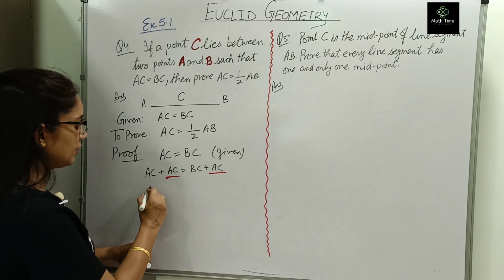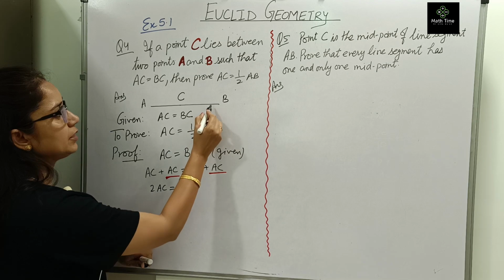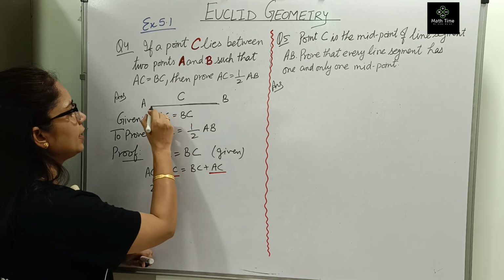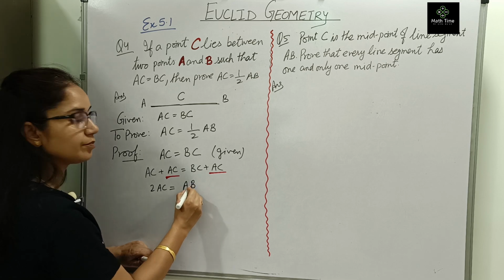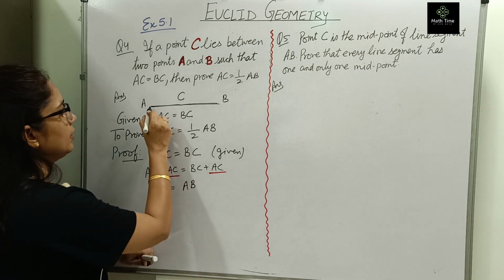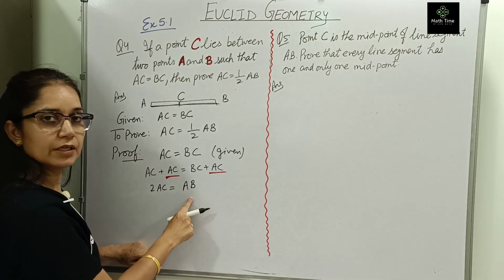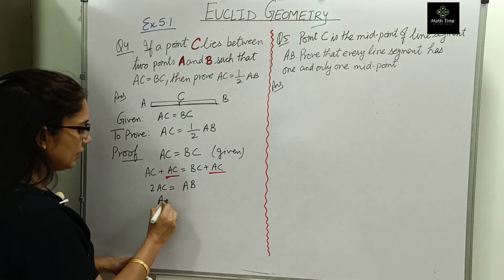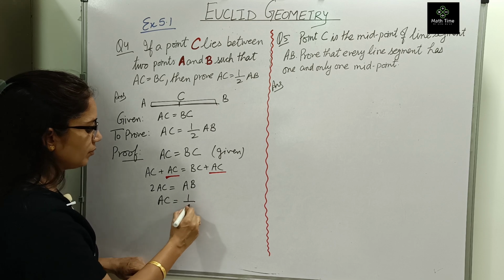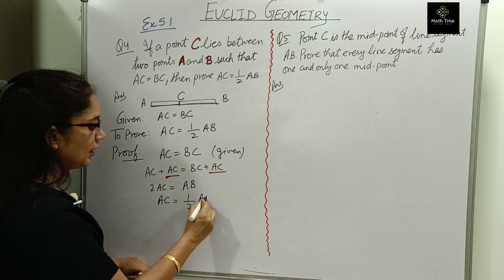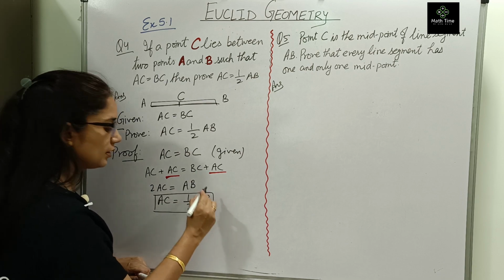AC plus AC gives you 2 times AC. BC plus AC: BC is this half, AC is the second half. So the total becomes AB. Isn't it? This is AC and this is BC. The total becomes AB. So now, yes, you can see here 2 is in multiplication, will go to the other side, becomes 1 upon 2 of AB. This was what the question was asking us.